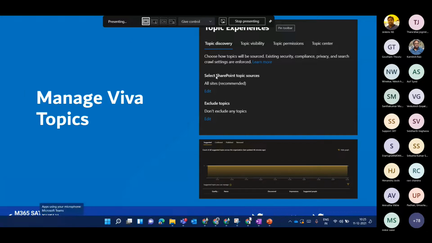So we talked about creating a topic, what topics are, and what a topic center site is. The other perspective is how you can manage topics. We talked about creating, but it is equally important to know how a topic is managed, like who can see which topics and who has permissions. Management comes in three different ways: you can make your topic discoverable, you can make your topic visible, and you can restrict your topic to a specified group of people, which is topic permissions.